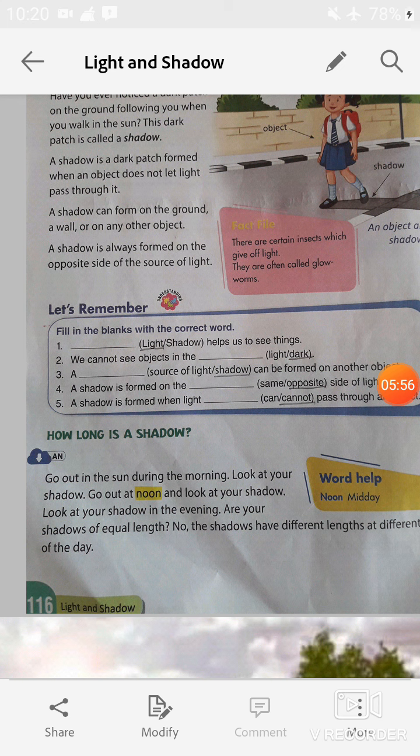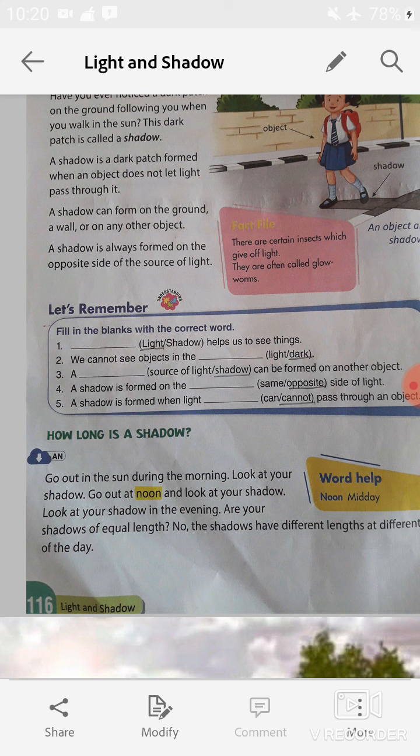Now students, the sun helps us to see everything around us. It also gives us heat. The sun is also the cause of a shadow. When the light of the sun is blocked by an object, the dark area beside that object is called a shadow.